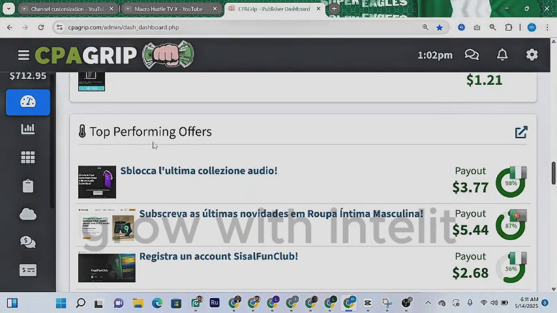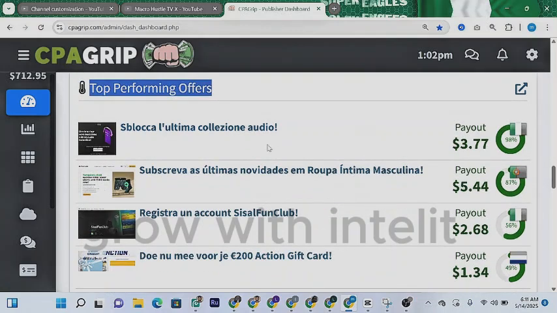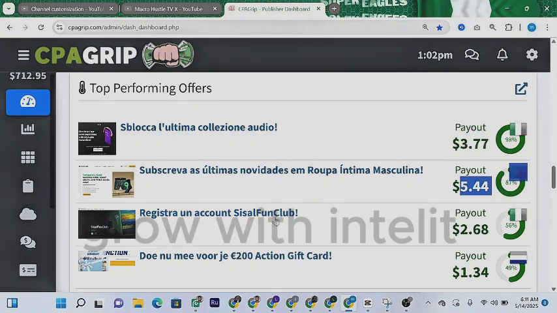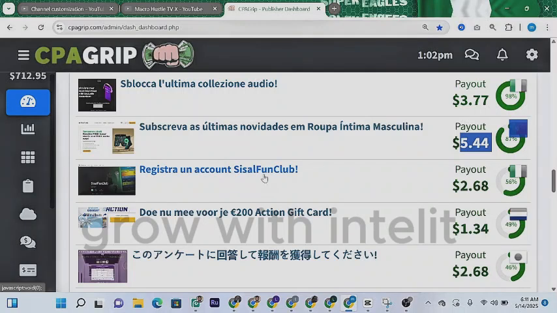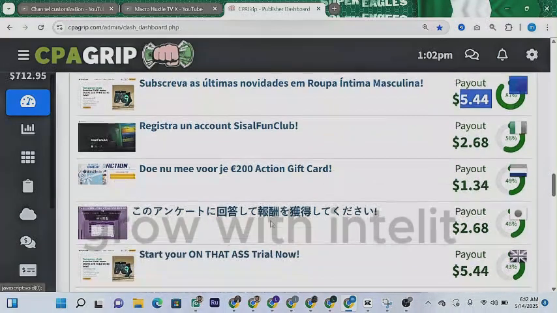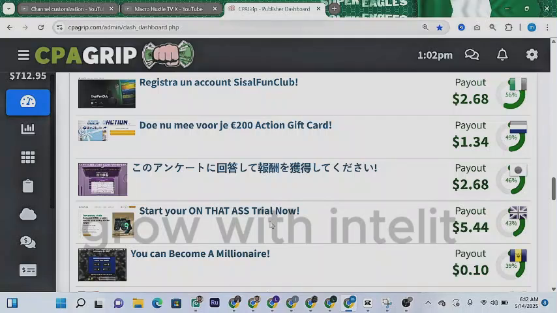The next one I'm going to show you is to scroll down over here, and then you can access top performing offers. Practically, these offers pay you if you promote any of them. And one good news is that it pays higher than offer tools and monetization tools as well. So if you come here, you can grab any of the options you have here, and then you're going to get paid for each task you carry out. I'm going to recommend that you pick multiple offers from here and place all the offers in a landing page.